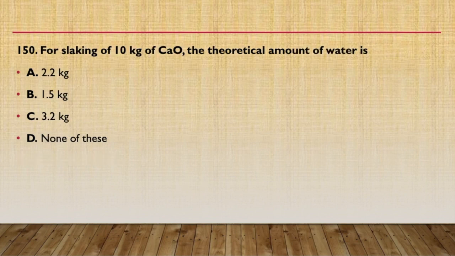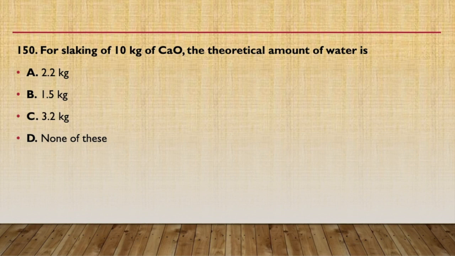Next question, for slaking of 10 kg of CaO, the theoretical amount of water is 2.2 kg, 1.5 kg, 3.2 kg, or none of these. To obtain it, first of all we should know how many moles of CaO will react with water to form its slaking, that is Ca(OH)2. So CaO plus H2O forms Ca(OH)2. 1 mole of CaO reacts with 1 mole of H2O to form calcium hydroxide, that is the process of slaking.